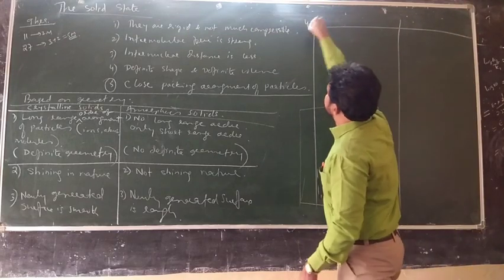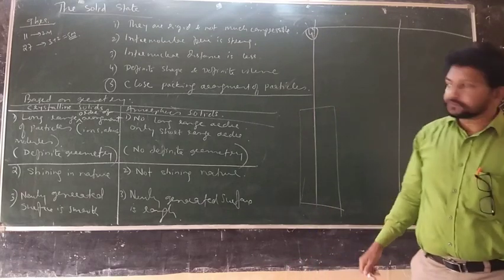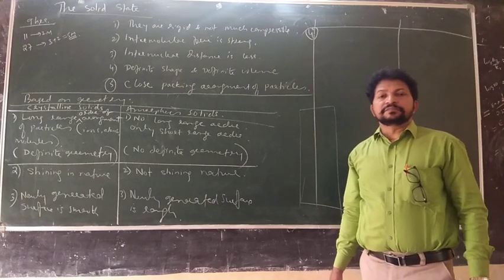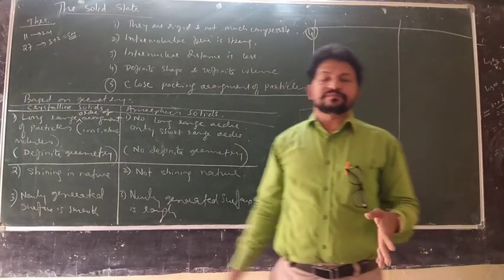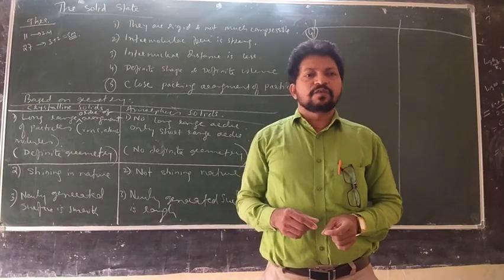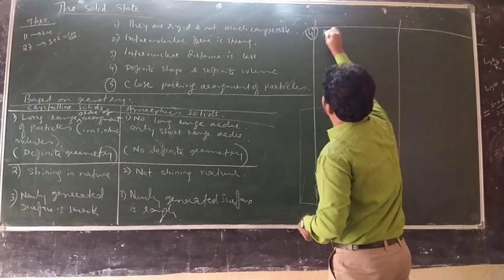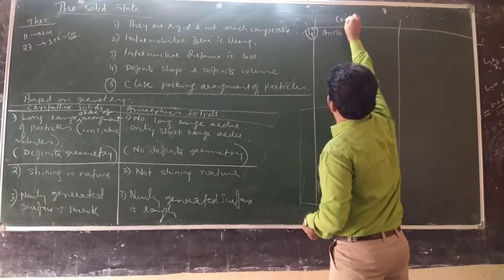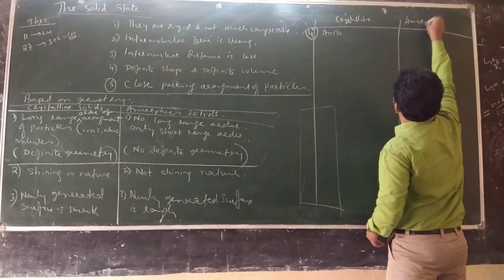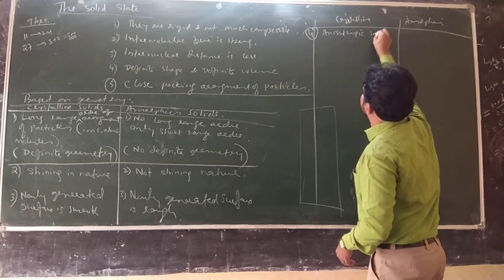Next point. See, crystalline solids have one specific property, that is, they are anisotropic in nature.